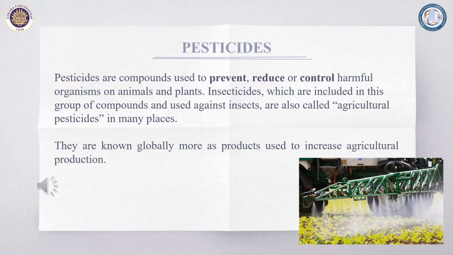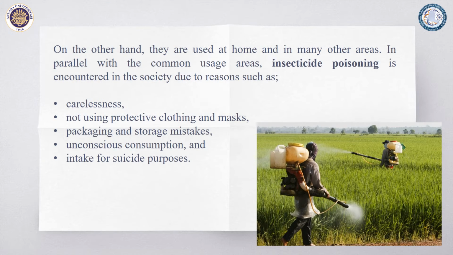Pesticides are compounds used to prevent, reduce, or control harmful organisms on animals and plants. Insecticides, which are included in this group of compounds and used against insects, are also called agricultural pesticides in many places. On the other hand, they are used at home and in many other areas. In parallel with the common usage areas, insecticide poisoning is encountered in society due to reasons such as carelessness, not using protective clothing and masks, packaging and storage mistakes, unconscious consumption, and intake for suicide purposes.